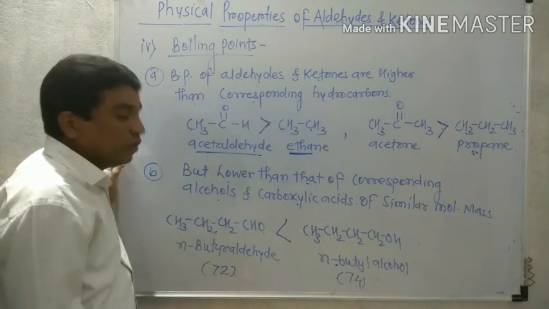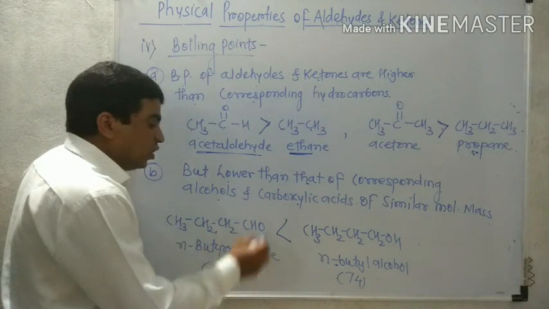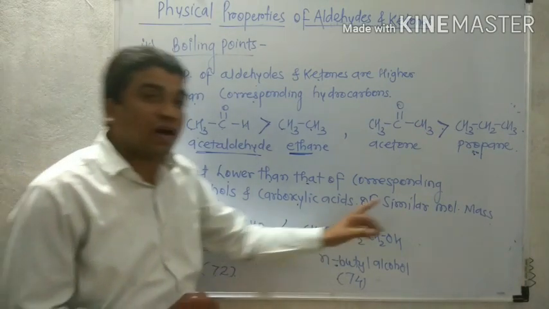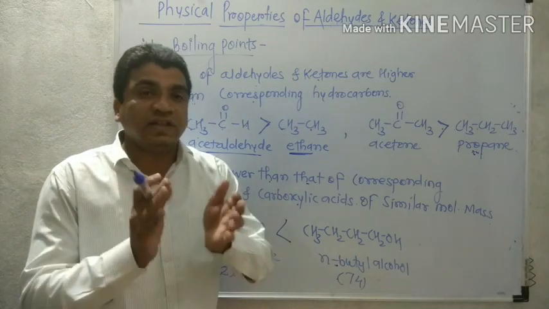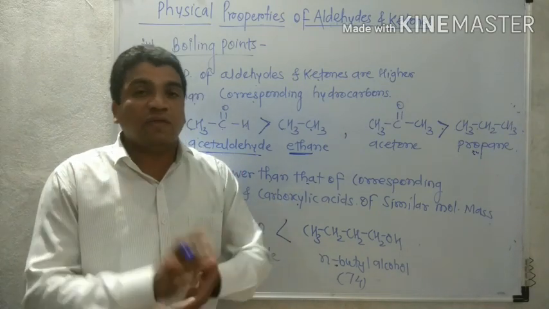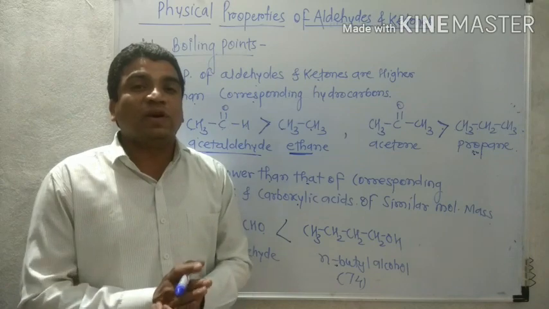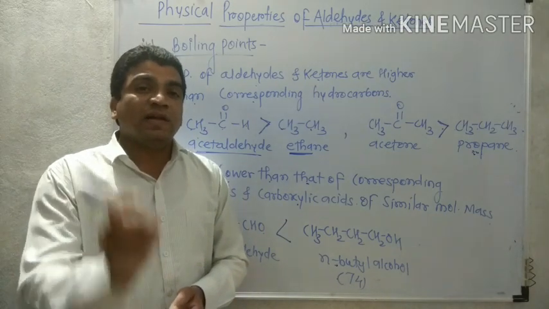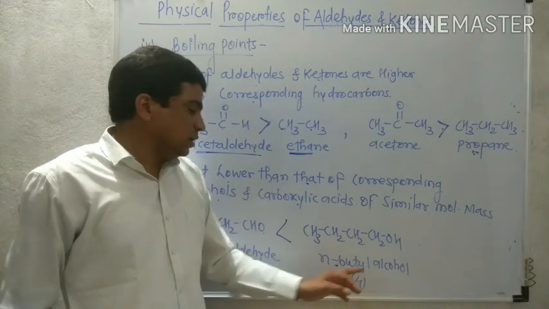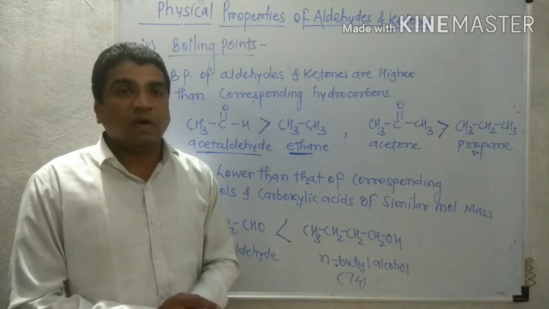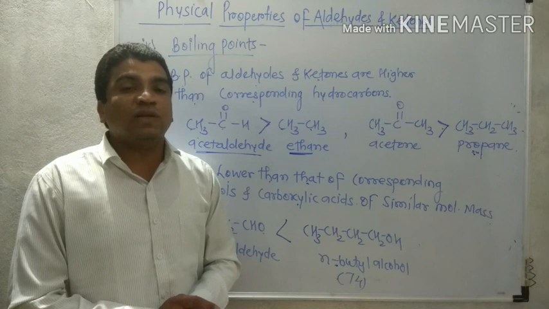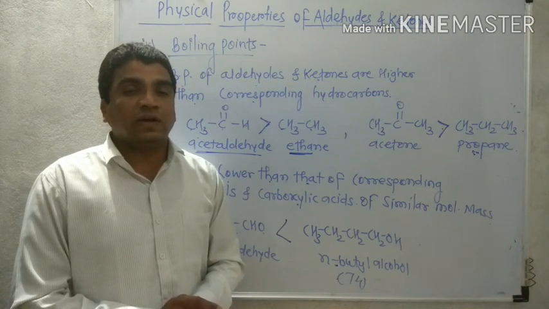Therefore, when we compare an aldehyde or ketone with an alcohol or carboxylic acid of the same molecular mass, the aldehyde and ketone have a lower boiling point. Now that is about the boiling point of aldehydes and ketones.